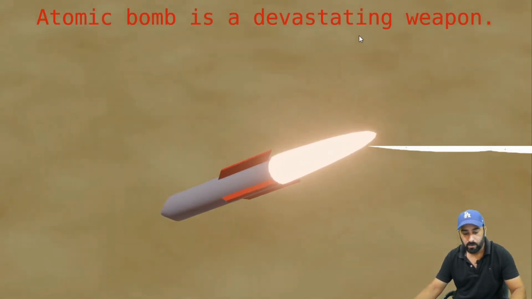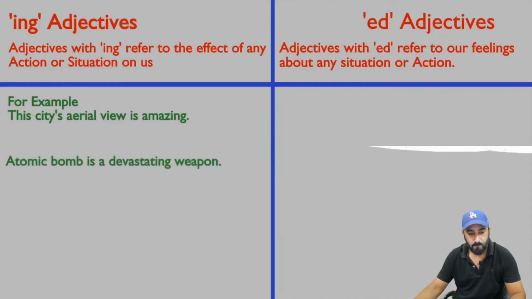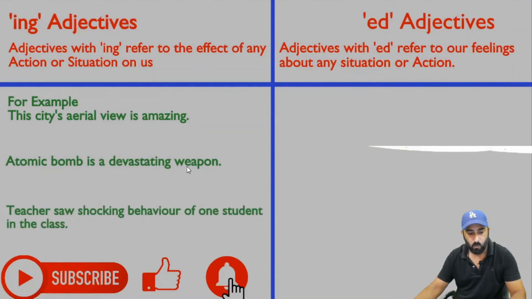Okay, then let's move on to another example, okay? Now this is the same example which we have already discussed. So now we have the third example. A teacher saw shocking behavior of one student in the class. So now we are talking about the effect of the student's behavior on the teacher, okay? So if you look at your definition, adjective with ing, okay, refer to the effect of any action or situation on us.